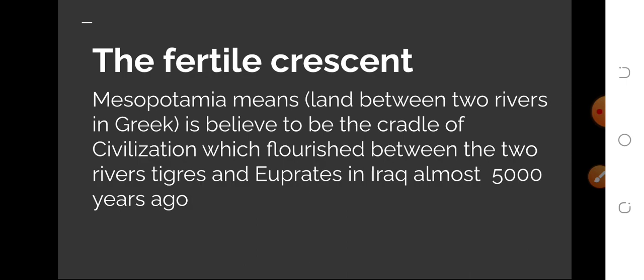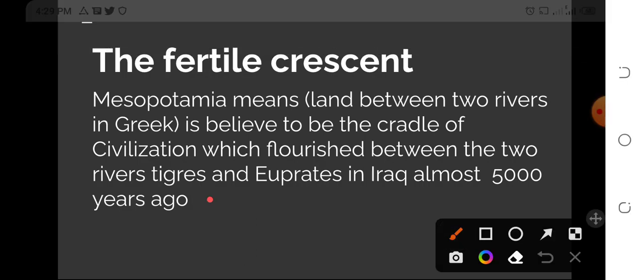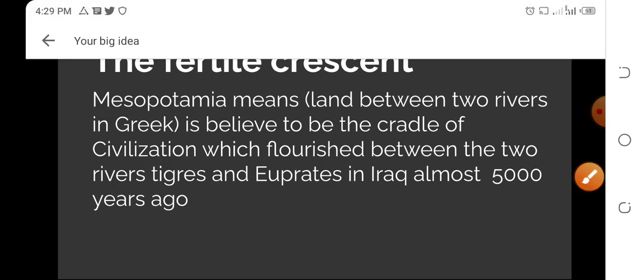It flourished between the two rivers, Tigris and Euphrates. Okay, let's move forward.